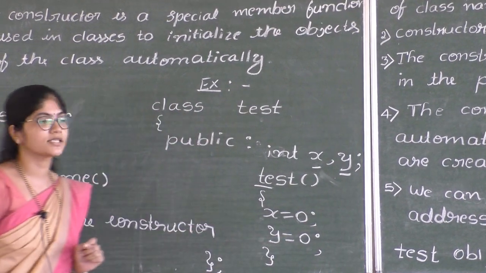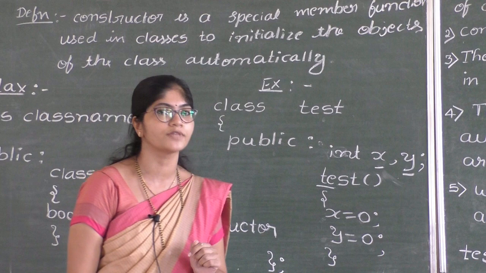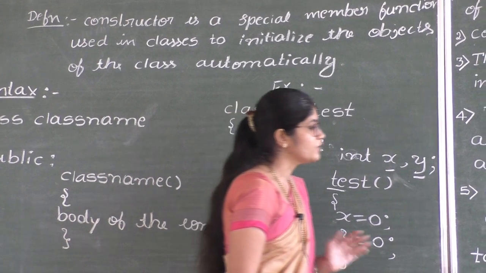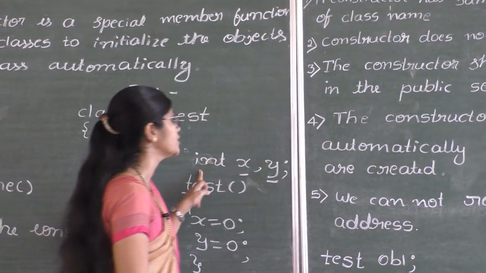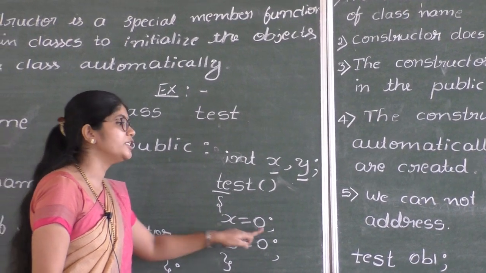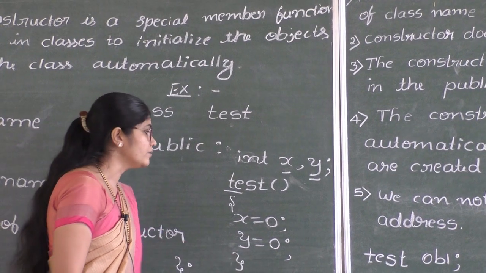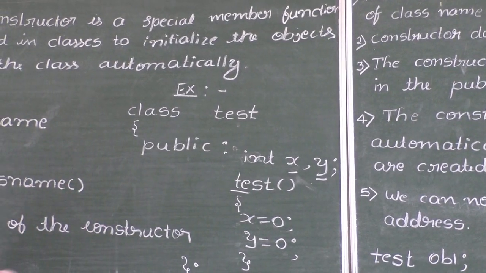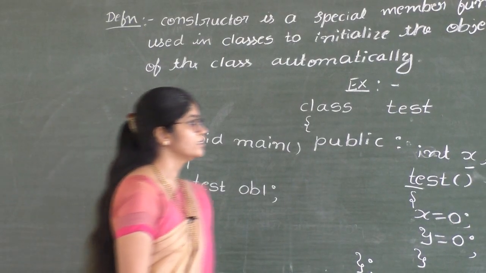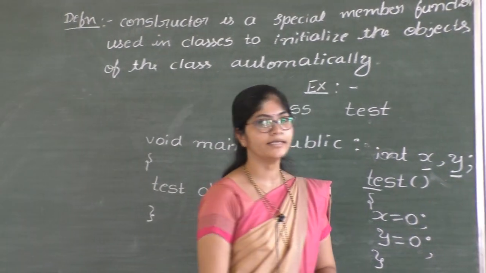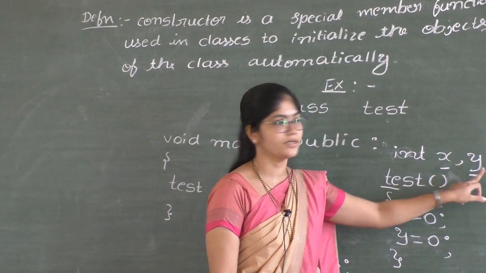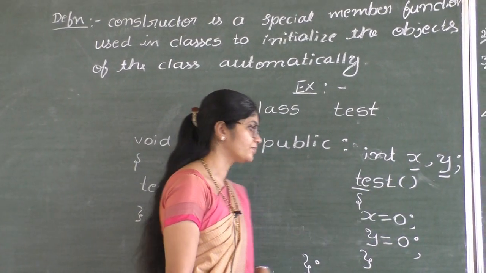So constructors are the special member functions of the class used to initialize the objects automatically. That means when you create the object for the class, constructor function is automatically called, and variables inside the constructor function are initialized with the specified value. Here you can give any value, I mean you can initialize the variables with any value. Usually variables will be declared in private section. In this example, we have declared two variables x and y in public section.